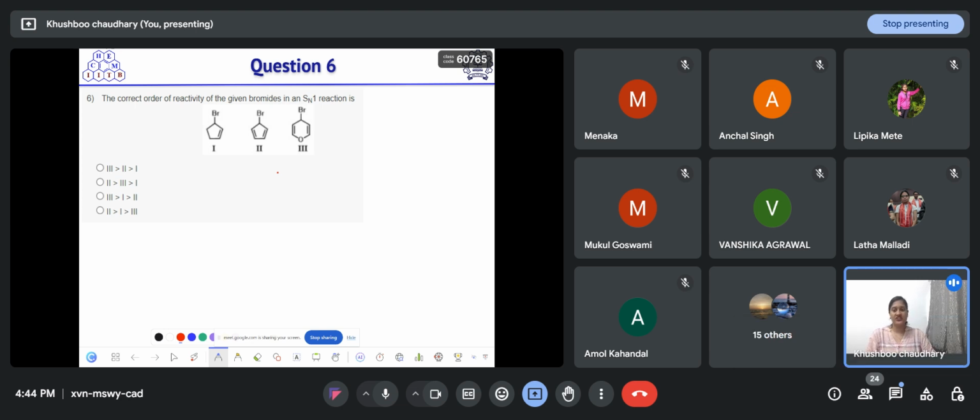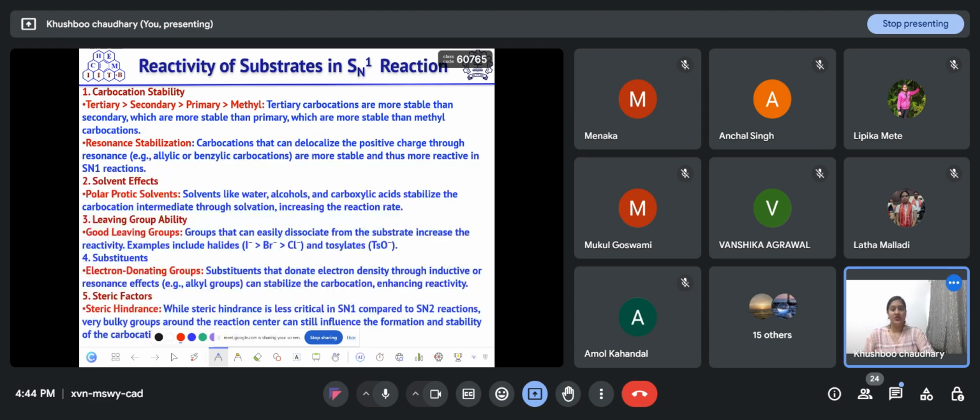Okay, so the correct option is option C here. So let us find out the factors that will affect the reactivity of a substrate in SN1 reaction. Firstly, carbocation stability is the main concern for the SN1 reaction. And we know a tertiary carbocation is more stable than a secondary one, then primary, and then methyl carbocation. The factors that govern this order are resonance effect, hyperconjugation and inductive effect; these all affect the stability.